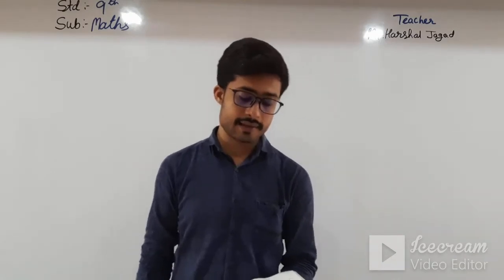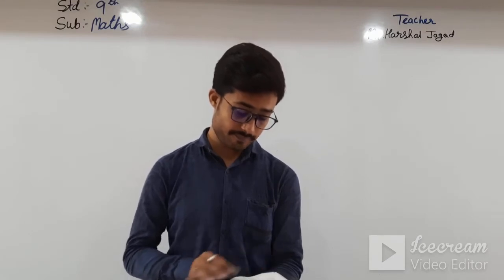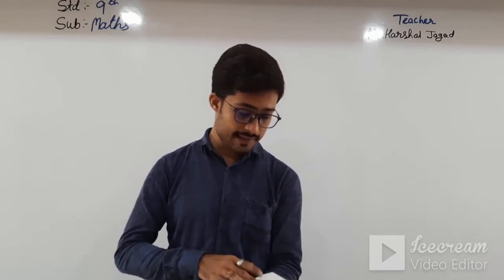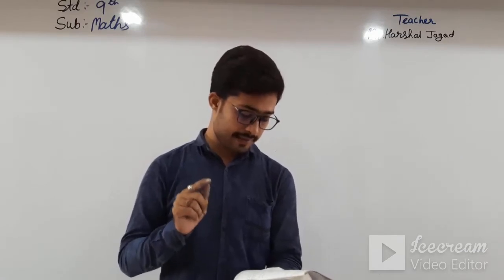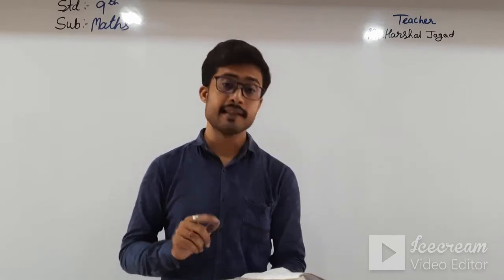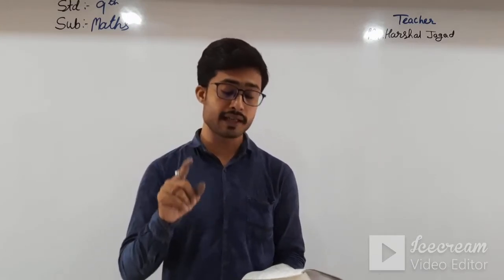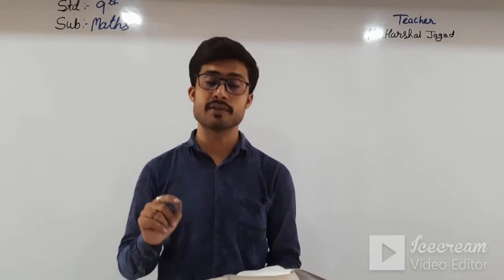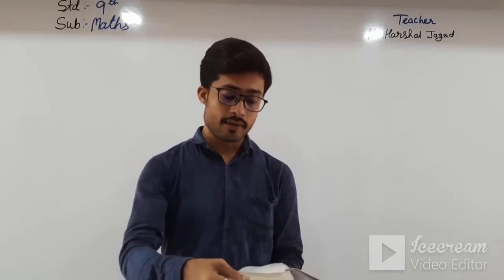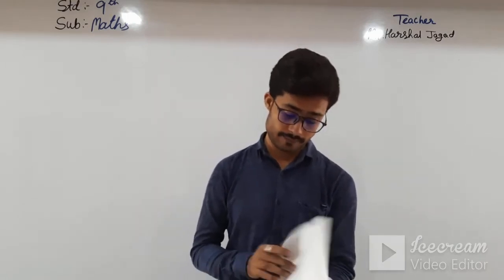Third one is exercise 1.3. In exercise 1.3, questions number 5, 6, 7, 8, 9 are cancelled. Then topic number 1.4, which I have written, is representing real numbers on the number line. And then comes exercise 1.4.